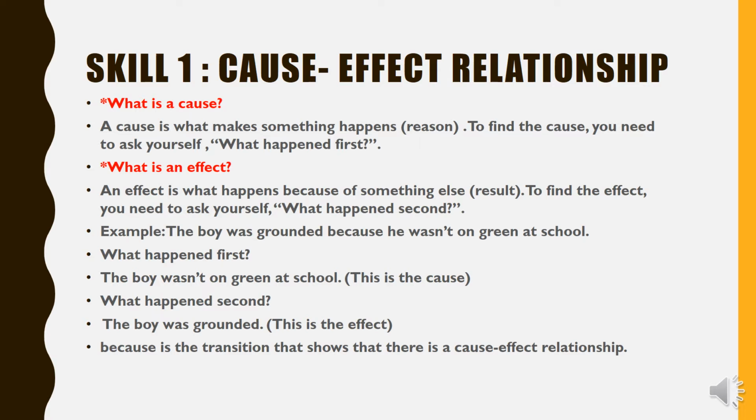Because is the transition, and this is very important. As you can see, these transitions are very important because they make it easier for you to find the cause-effect relationship. Okay,